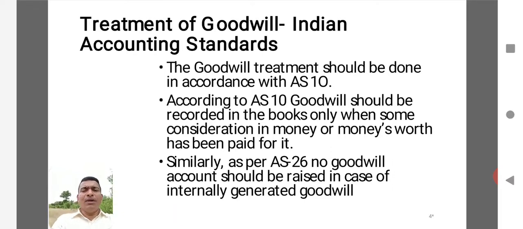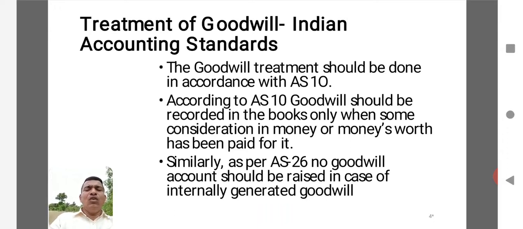Here this point is very simple and very clear for us to understand. If there is no money value, in the sense if you cannot show it in the form of any receipt or payment for goodwill, you cannot record it in the books of accounts. In the sense, you cannot have goodwill treatment as only book adjustment. Here book adjustment is not allowed as far as goodwill treatment is concerned.